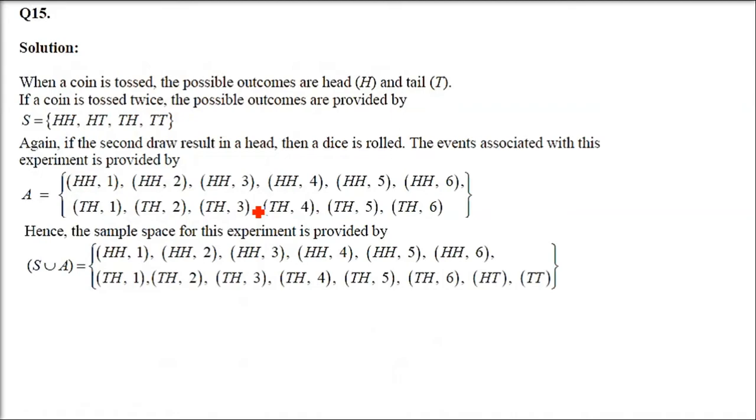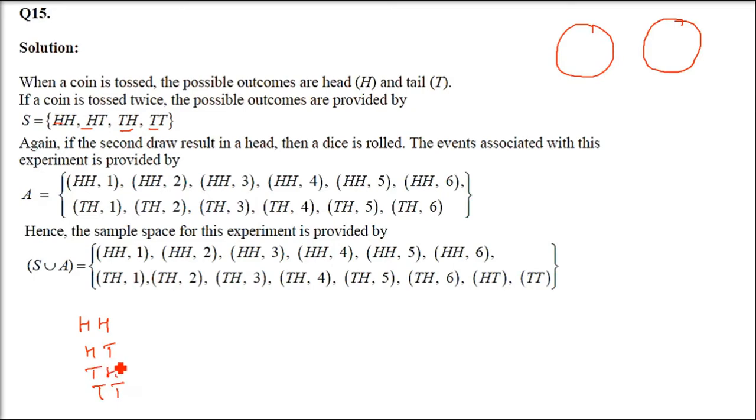Now this is question number 15. A coin is tossed twice. If the second draw results in a head, a die is rolled. Write the sample space for this experiment. So we are tossing a coin twice. So either you toss a coin twice or 2 coins at the same time, they're same. What are the possibilities? HH, HT, TH, TT. This we have already seen in the question.